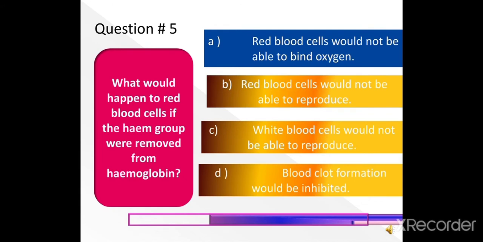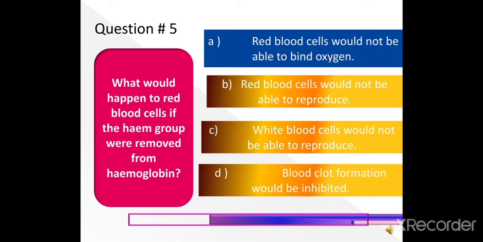Question: What would happen to red blood cells if the heme group were removed from hemoglobin? Red blood cells would not be able to bind oxygen. Red blood cells would not be able to reproduce. White blood cells would not be able to reproduce. Blood clot formation would be inhibited. The right answer is red blood cells would not be able to bind oxygen.